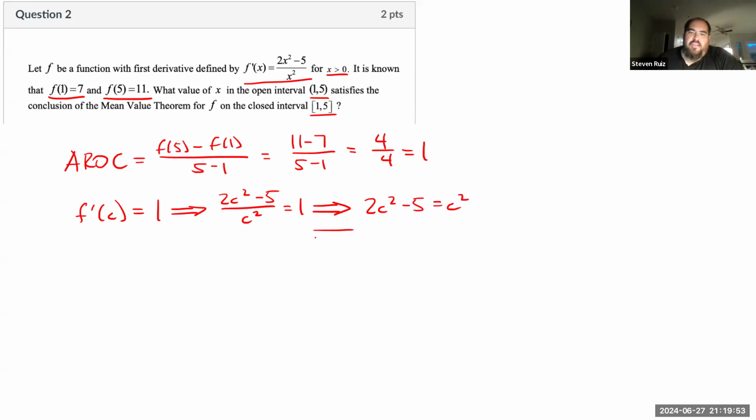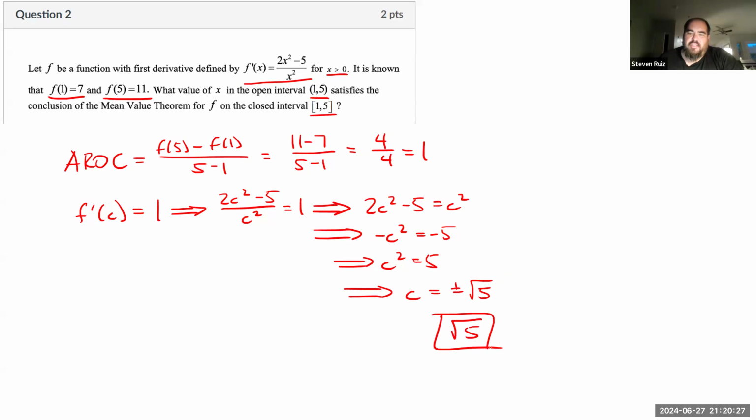If I continue to solve, what do I get? I get negative c squared equals negative 5, so c squared equals 5. So taking the square root of both sides, I get c equals plus or minus square root of 5. Of these two solutions, only one is on the closed interval. It has to be the positive one. So my final answer here is c equals radical 5.